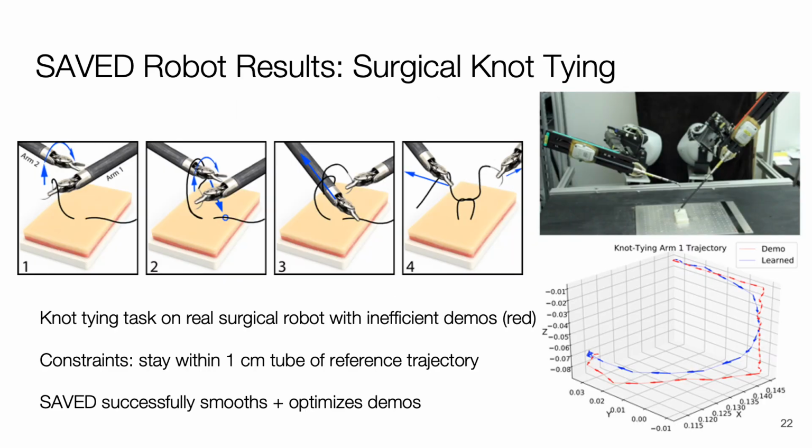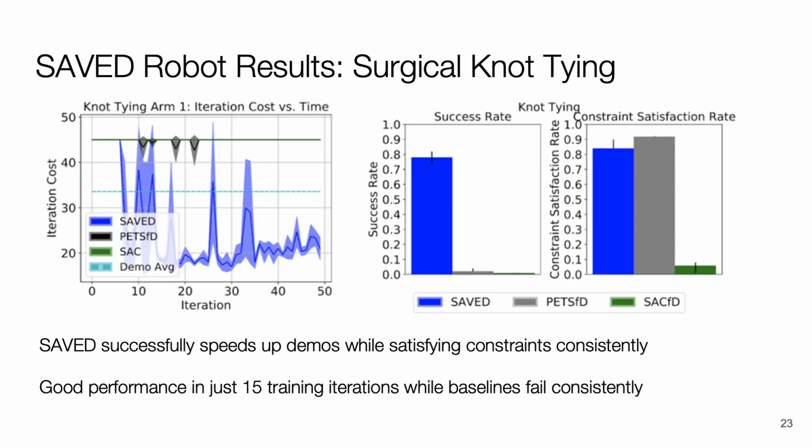We then evaluate SAVED on a knot-tying task on a real surgical robot with inefficient human demonstrations, which are illustrated in red in the trajectory plot. Note that these demonstrations are axis-aligned and easy for a human to define, but are as a result somewhat inefficient. We specify the knot-tying task by enforcing that the policy stay within a 1 cm tube of the mean demonstration trajectory while reaching the mean endpoint. SAVED's learned trajectory is illustrated in blue in the trajectory plot, and we find that SAVED successfully smooths and optimizes the demonstration trajectories. Results suggest that SAVED is able to rapidly achieve good performance on the task while consistently satisfying constraints during learning, while baselines make very little progress in the first 50 training iterations.